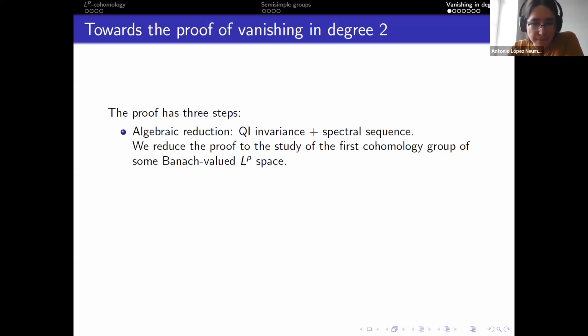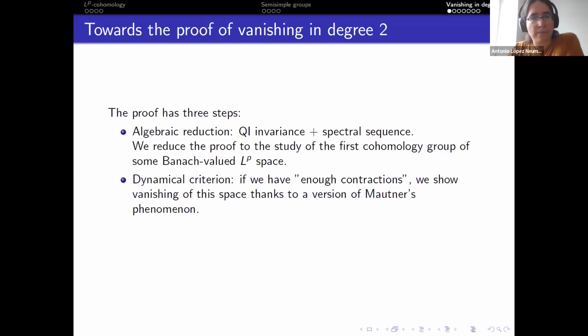So we find another method, which is more of a dynamical nature. The idea is to exploit contractions in semi-simple groups. This is also present in Lafforgue's strong property T, but here the contractions are a little bit different.